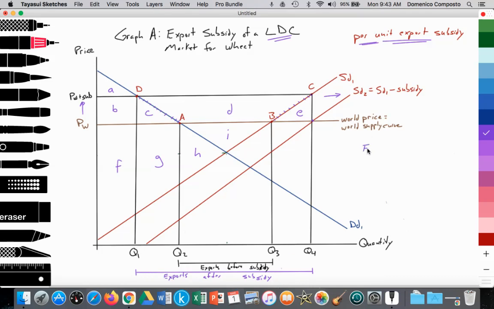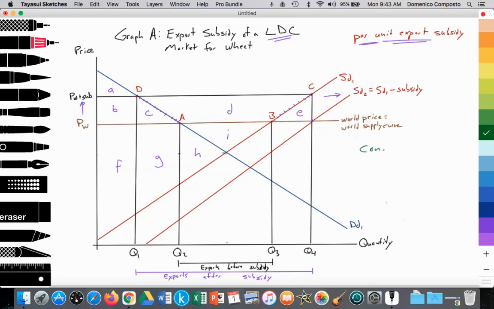Exports after the export subsidy is now equal to the amount of Q4 minus Q1, right, which is greater than the original export quantity of Q3 minus Q2. So that is the analysis. Now we need to analyze. So let's talk about consumers.